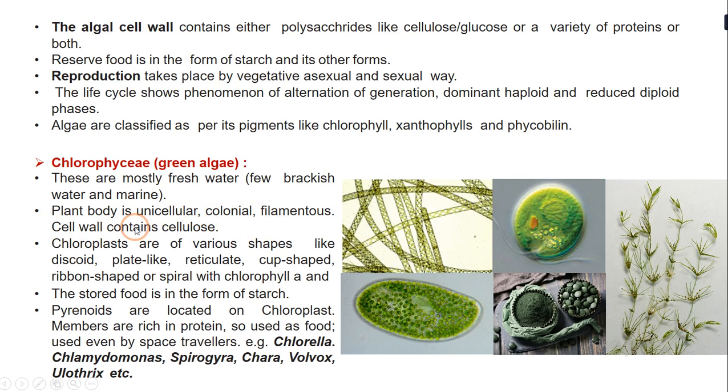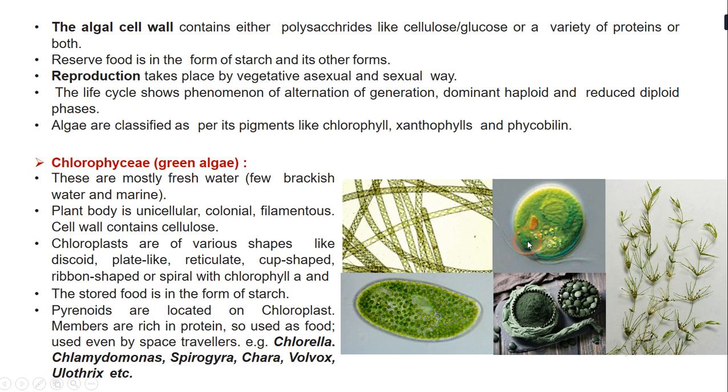The plant body is unicellular, colonial and filamentous, and the cell wall contains cellulose. Speaking about the chloroplast, where the chlorophyll is present, they are often of various shapes. As you can see, they are plate-like, discoid, reticulate and cup-shaped. For the cup shape, I can give you an example.